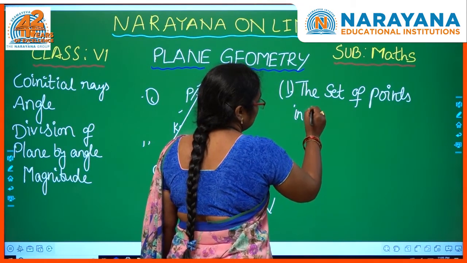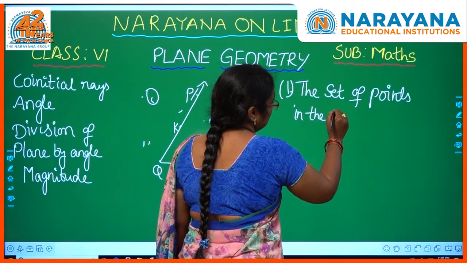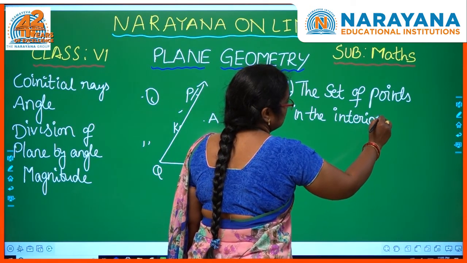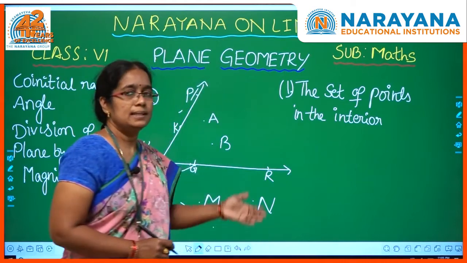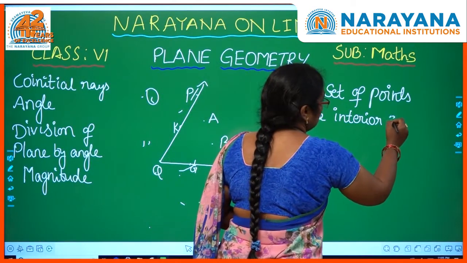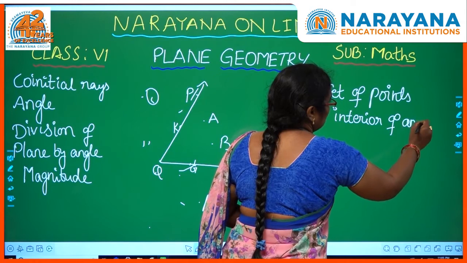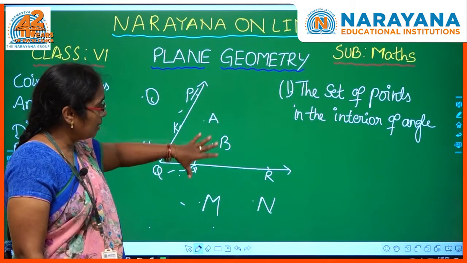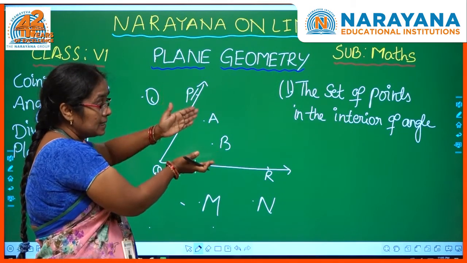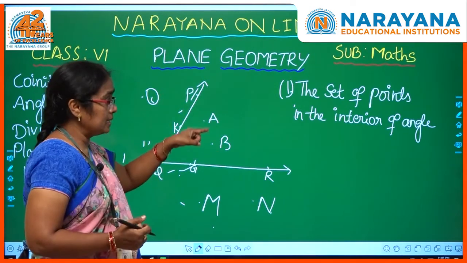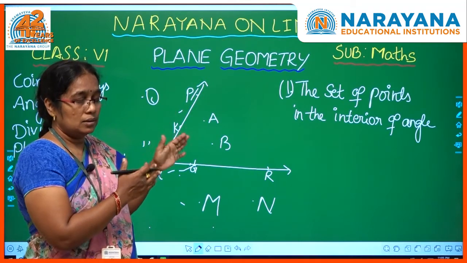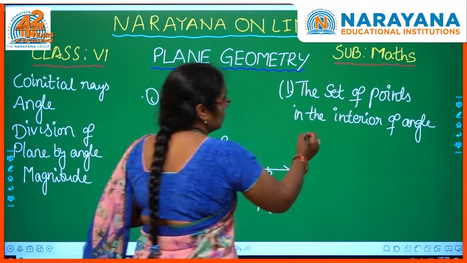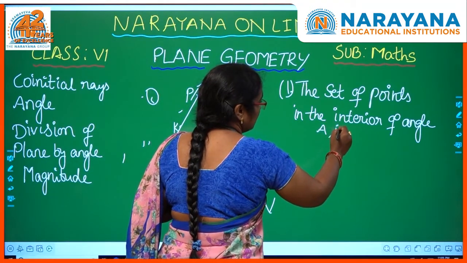So what are those points? Look at these points which are in the interior of the angle. Interior of the angle means inside the 2 rays. What are the points we have? So they are A and B here. So A, B are in the interior in the figure.